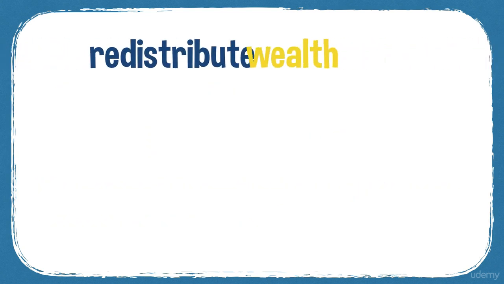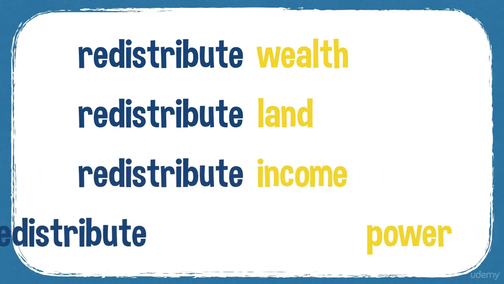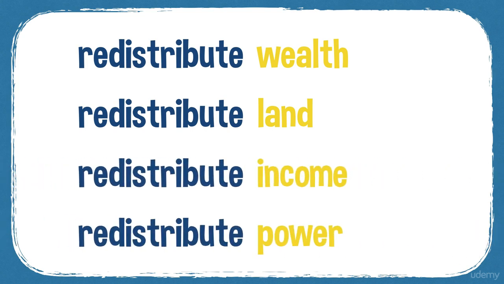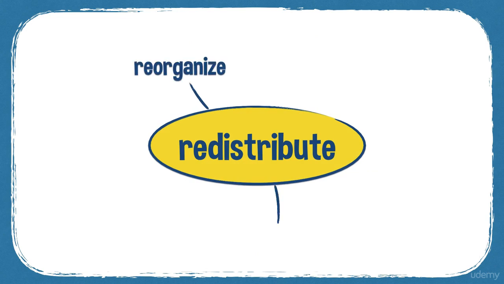So you can redistribute wealth, or land, or income, or power. And as a verb, redistributes, redistributing, redistributed. Redistribution is the noun. And some synonyms: reorganize, shift, move.